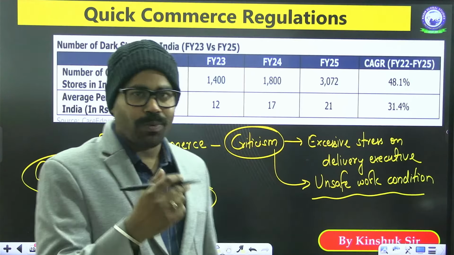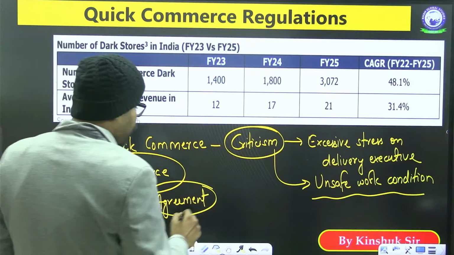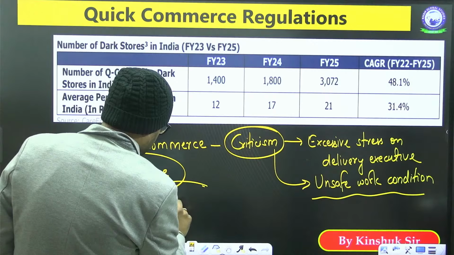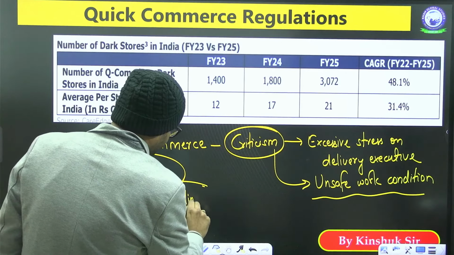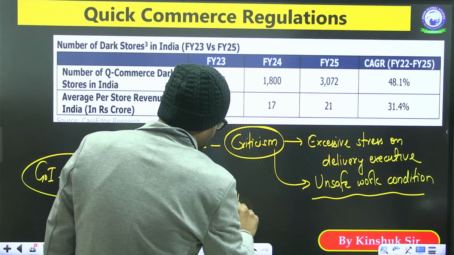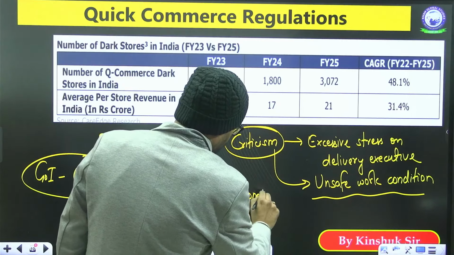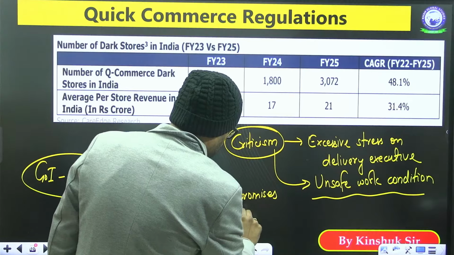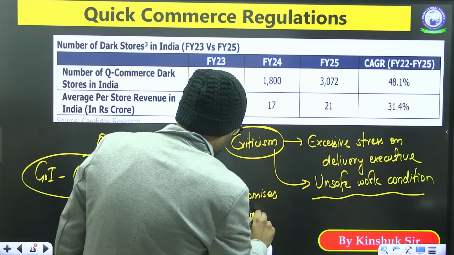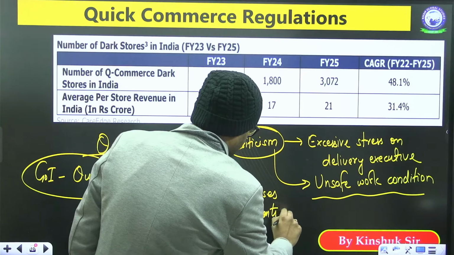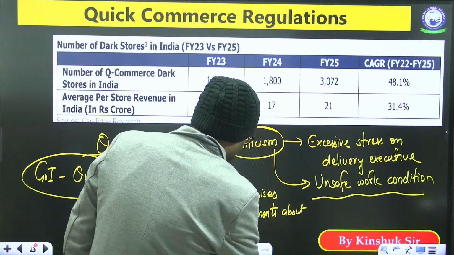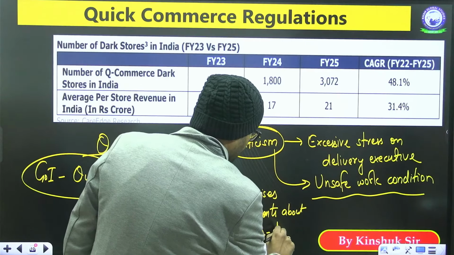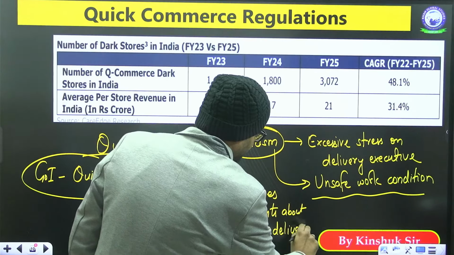There is just this one guideline: no promises or advertisements about 10-minute delivery.